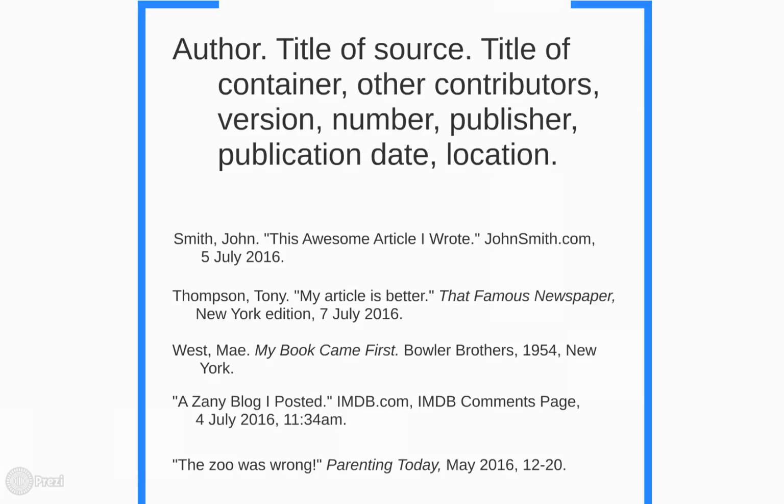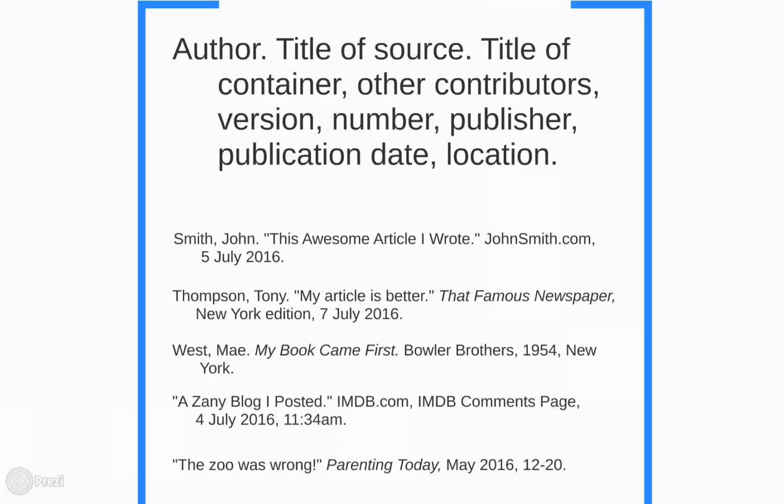Then if there are other contributors, you list them, like if there's an editor or a translator or something. Then you put the version if it's an edition of some kind. Then if there's any kind of number, right, that would be a volume number, an issue number. Then the publisher, depending on what you're looking at. Some things have more levels of this information. Some are going to have less. Then you're going to put the publication date, and then finally the location if it matters.